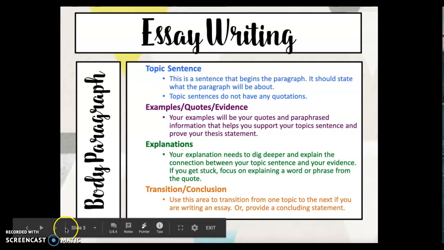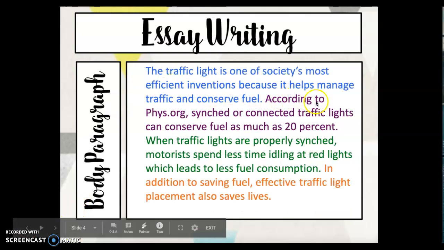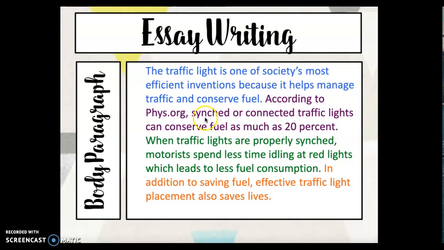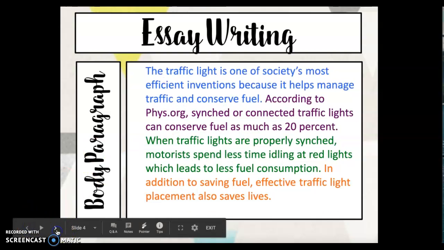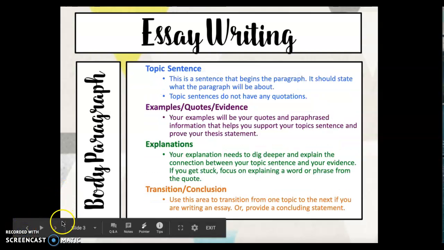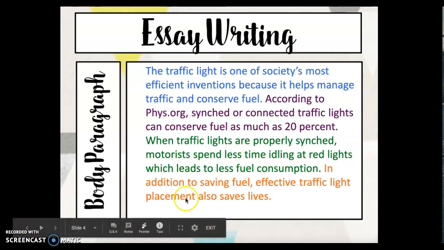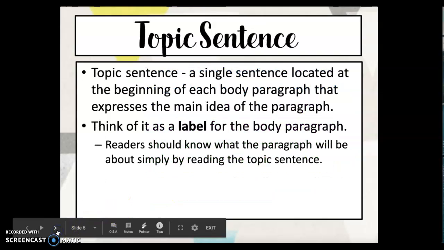Then we have examples, quotes, and evidence. So according to phys.org, synced or connected traffic lights can conserve fuel as much as 20%. Then we have our explanations. So when traffic lights are properly synced, motorists spend less time idling at red lights, which leads to less fuel consumption. And finally, we have our transition or conclusion. In addition to saving fuel, effective traffic light placement also saves lives.